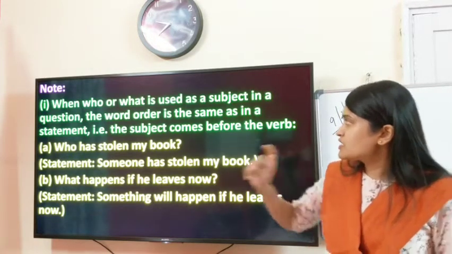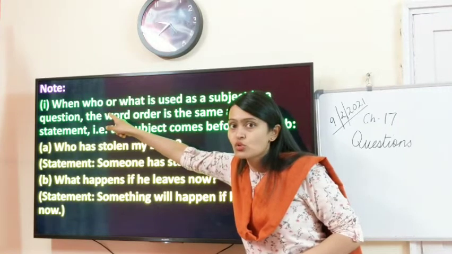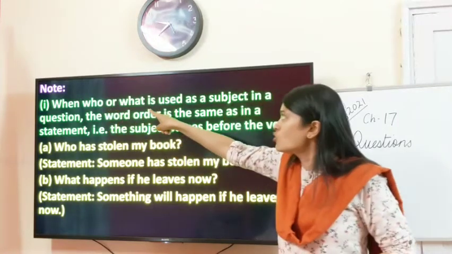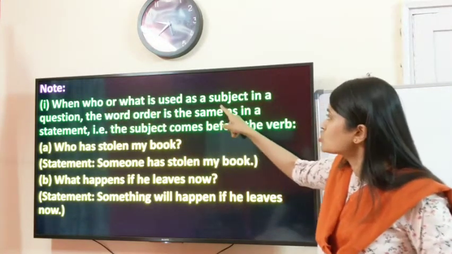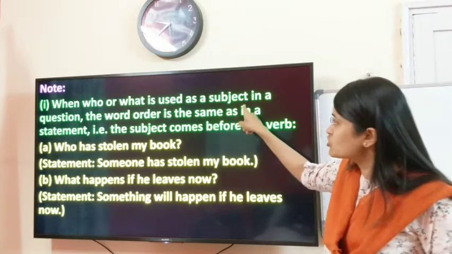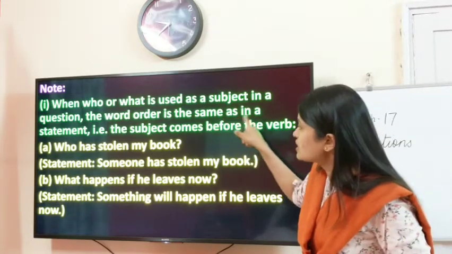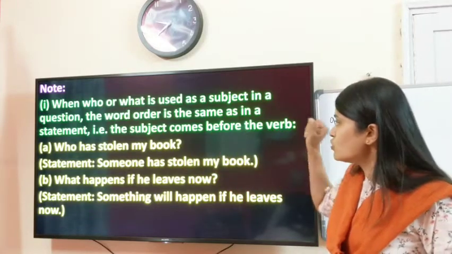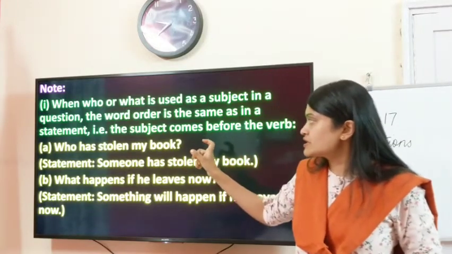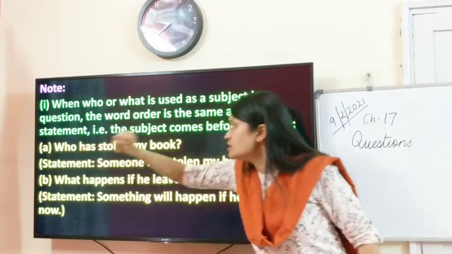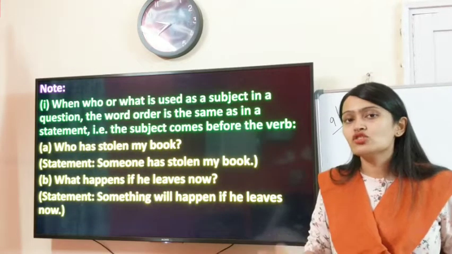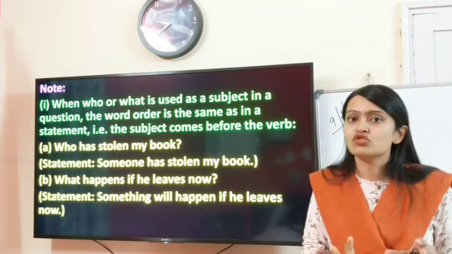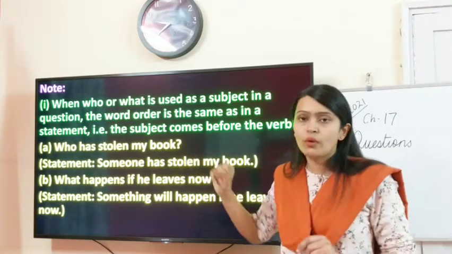So they are saying when you are using the WH question word who or what as a subject, the word order is the same as in the case of a statement. Who is the subject, so it has to be placed in the place of the subject even though it is a question.